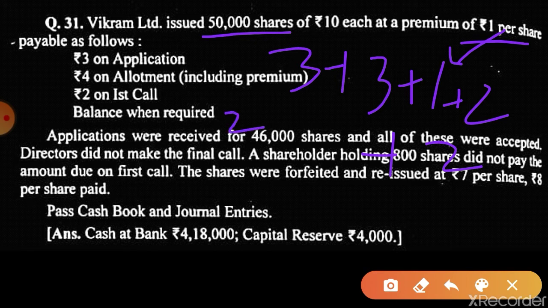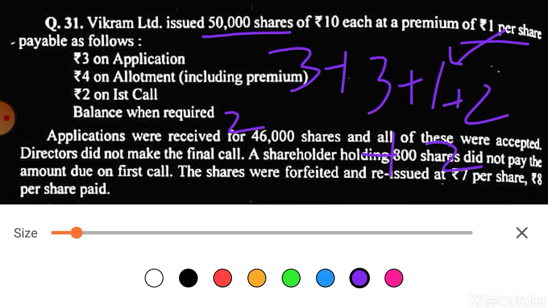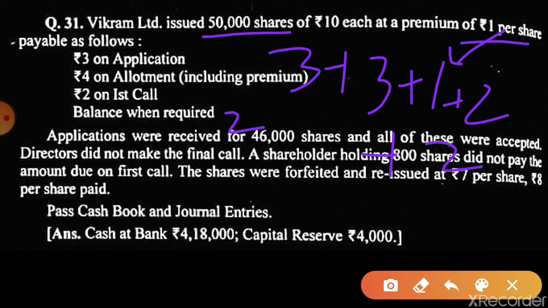Now sir, how do you know this question is of under subscription? See students, applications were received for 46,000. How many shares are there? 50,000. Applications came for 46,000. So this is under subscription. Over subscription we have already dealt with in the previous questions.